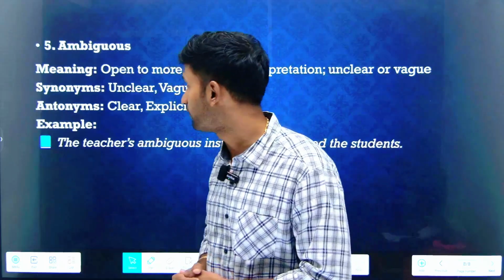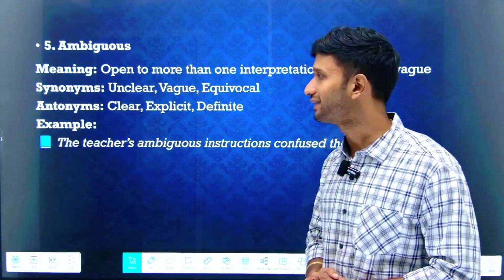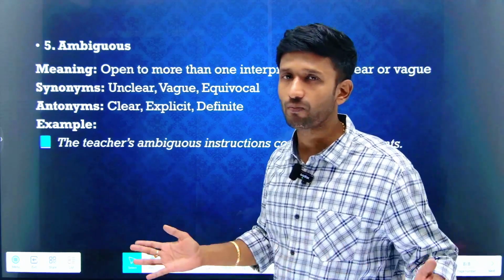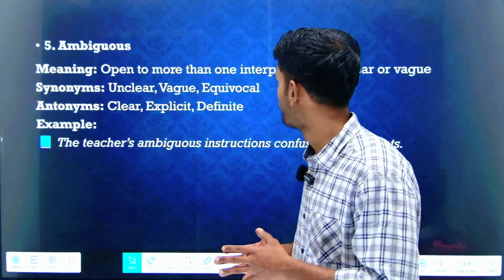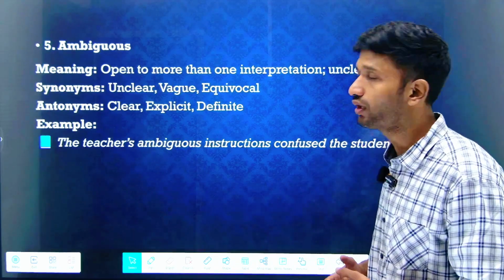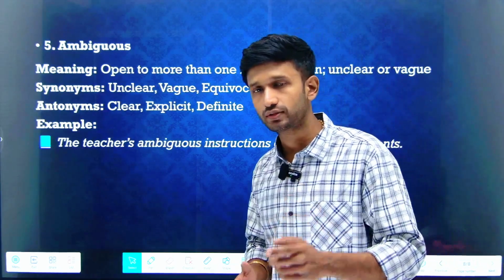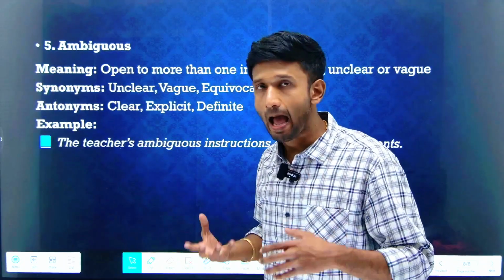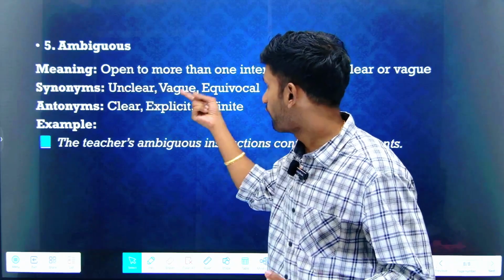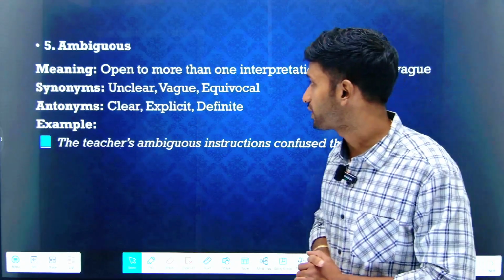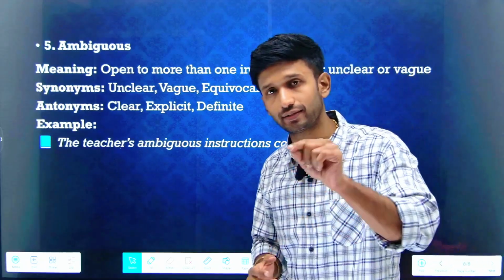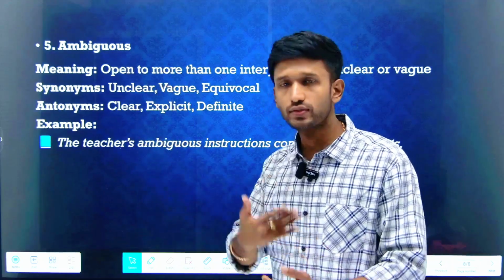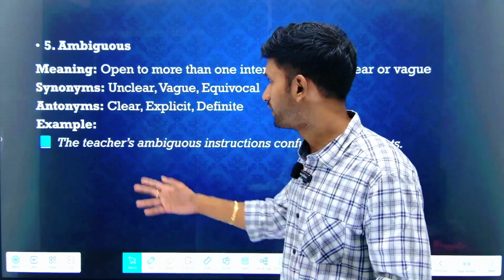Let's look at our final term for today: ambiguous. Ambiguous means open to more than one interpretation, unclear or vague. When you are hearing multiple perspectives and looking at more than one interpretation, you get confused. You are not able to decide what is right, what is wrong, what is the absolute thing that you need to go with. So you are becoming ambiguous, unclear, vague or equivocal. These are synonyms. The opposites would be when you are clear in your approach, you know that this is the right option, and you are explicit and definite. You have made a clear choice.